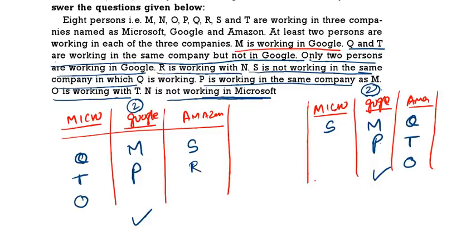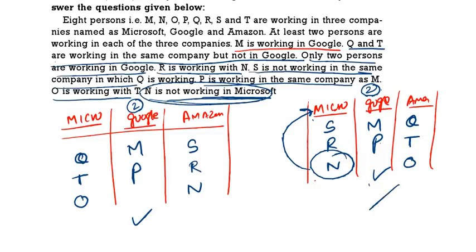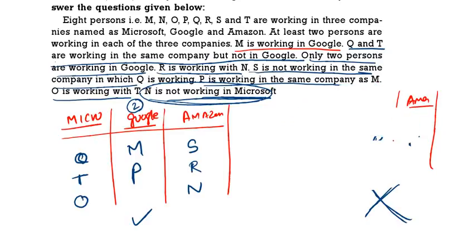R is working with N. So here R is working with N. But here for N we are getting Microsoft, and N is not working in Microsoft. So this one is completely wrong. The second one is wrong. We should go with the first one. Now based on this we should answer the question.